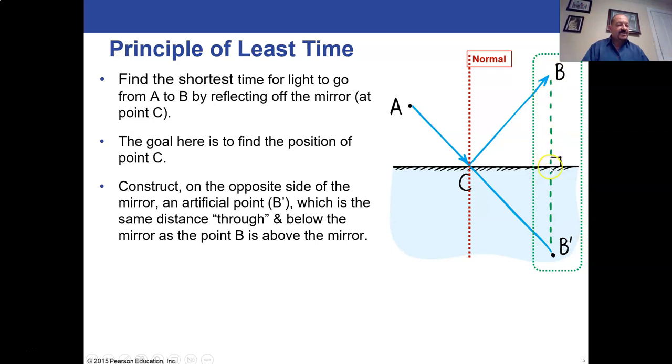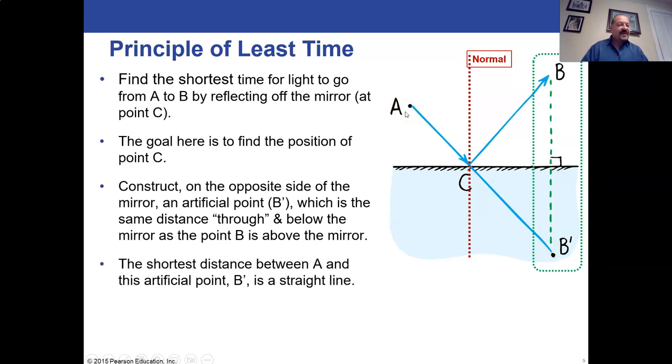You want the top distance to be the same as the bottom distance, and you draw on your point B prime. And once you draw that, you draw a straight line from A to your made up point B, your B prime, and wherever it hits the surface, that's where the reflection would happen. In other words, the whole point is to find point C, the point of reflection.